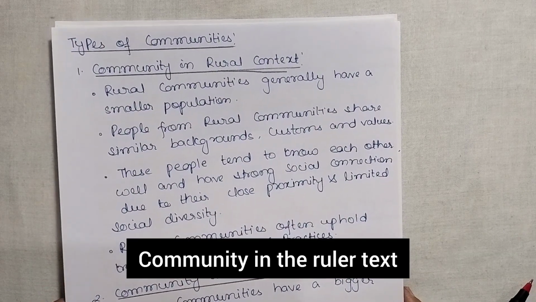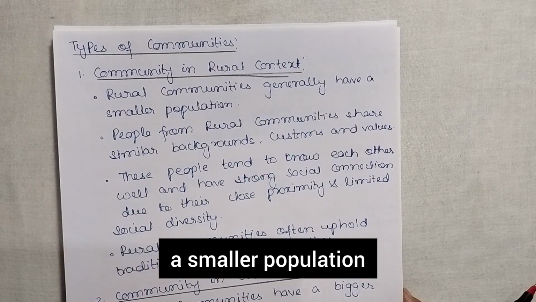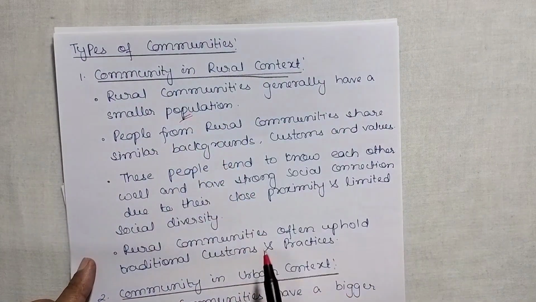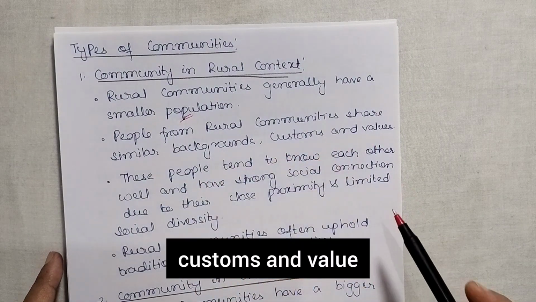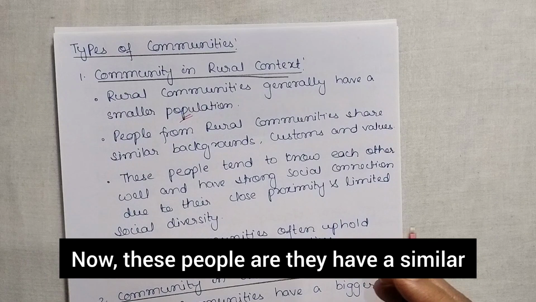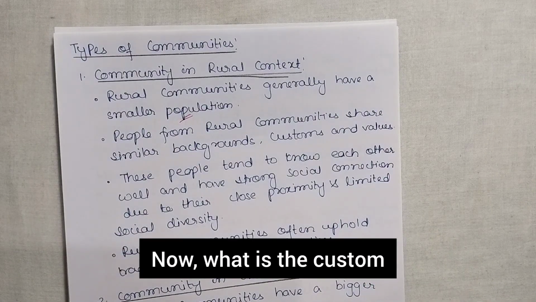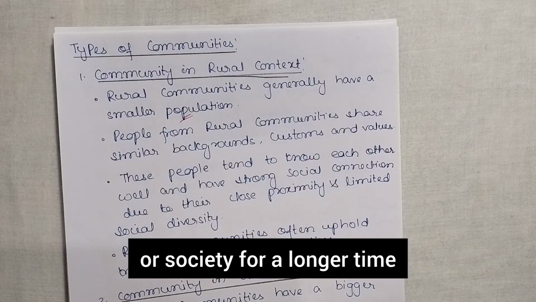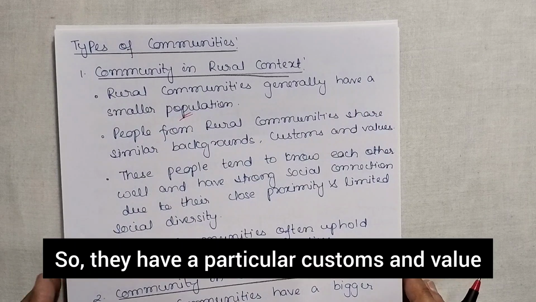Community in the rural text means in the rural area. So these rural communities generally have a smaller population. Now people from rural communities share similar background, customs and values. These people have a similar background as they are from the village. They have similar customs. Now what is a custom? That is a way of behaving with a particular group or society for a longer time, right? So they have particular customs and values.